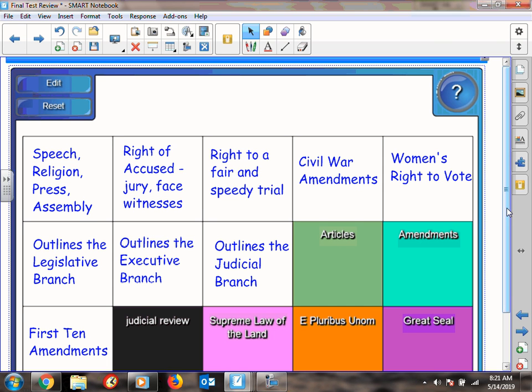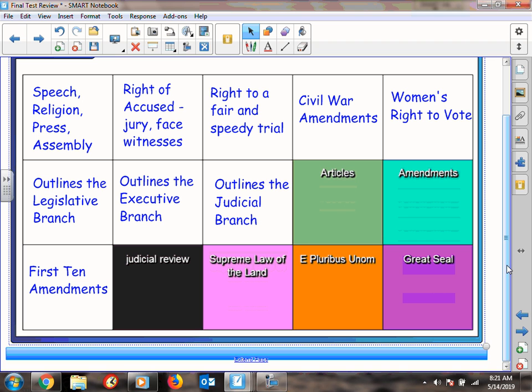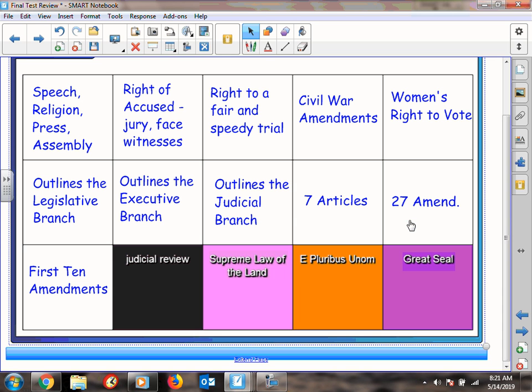Remember the differences between the articles and the amendments: articles are in the Constitution, and there are 7 of them, and the amendments are added to the Constitution, and there are 27 of them. The Constitution is the supreme law of the land.